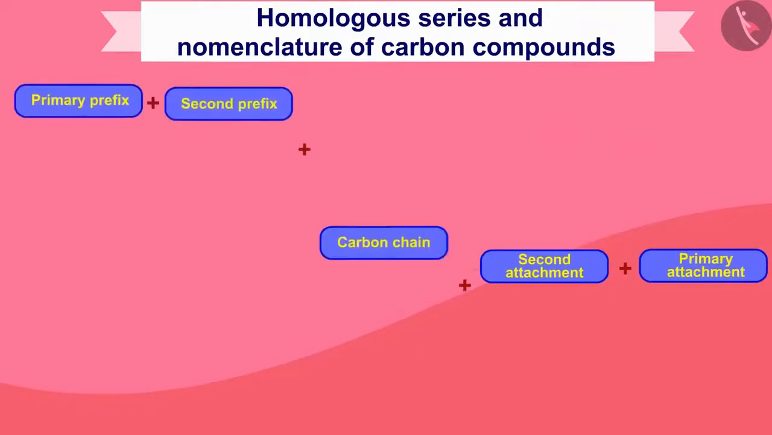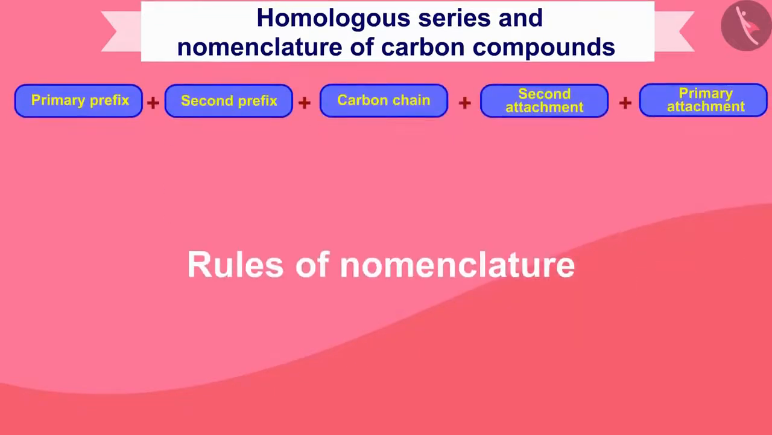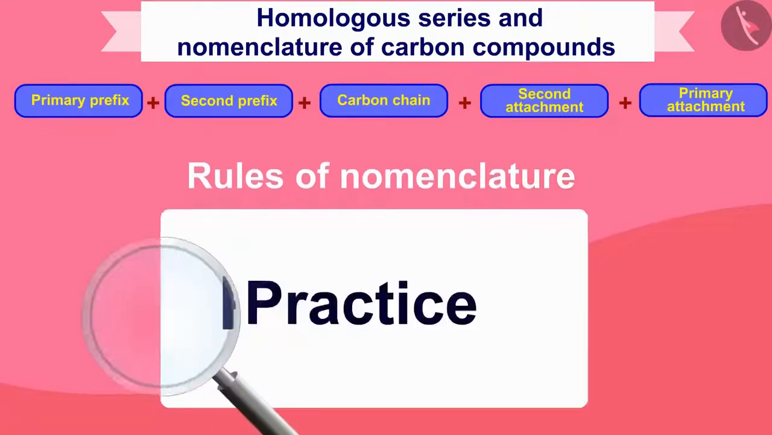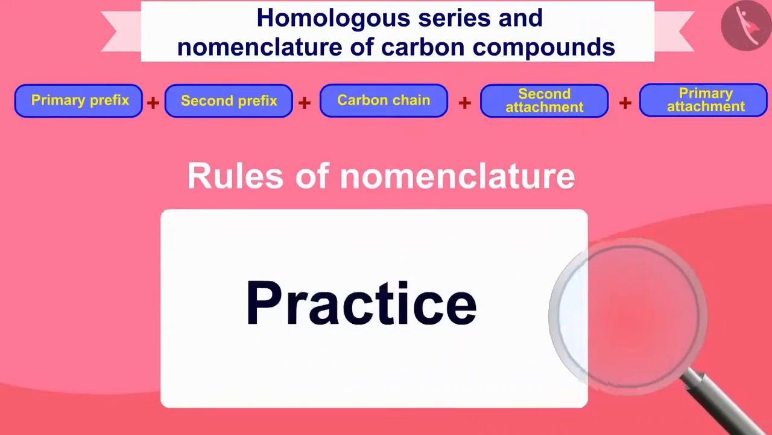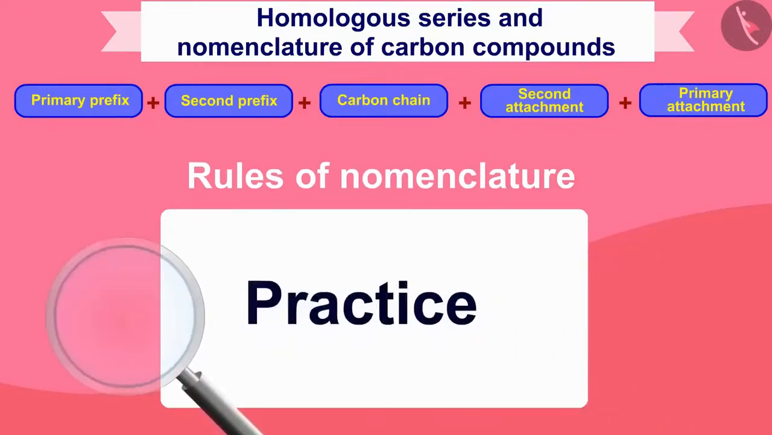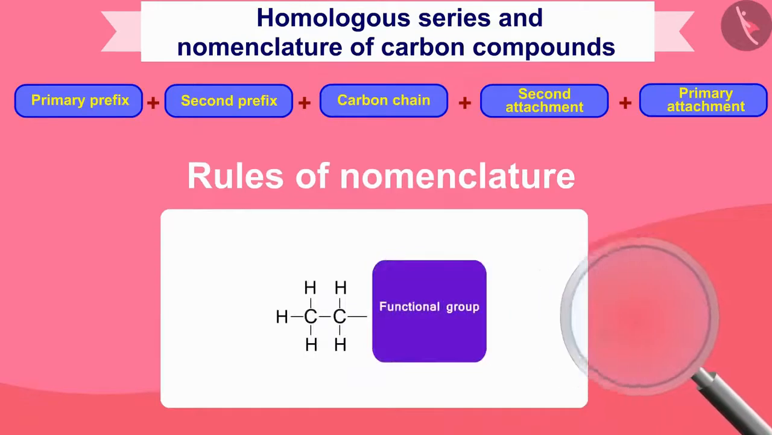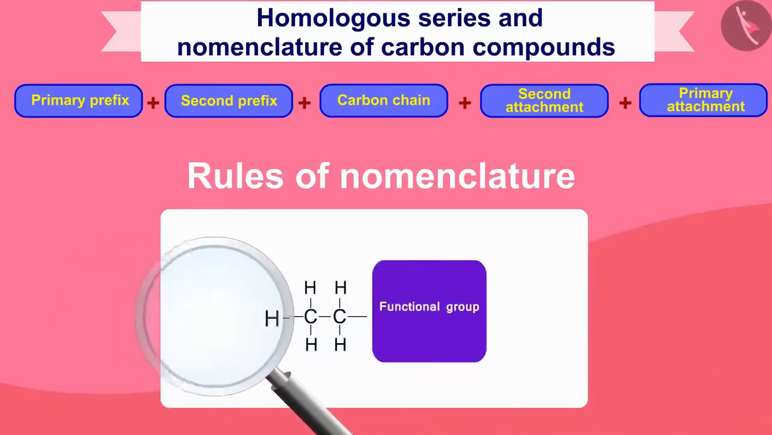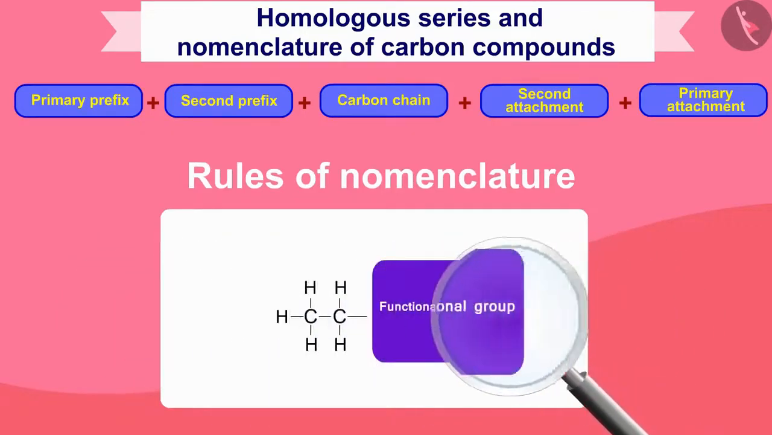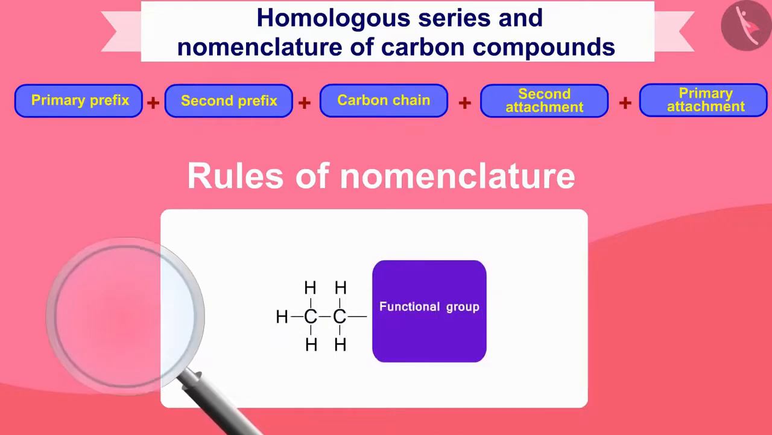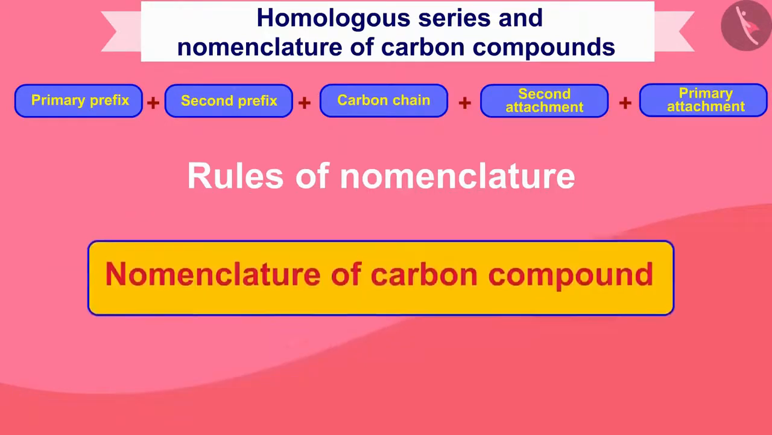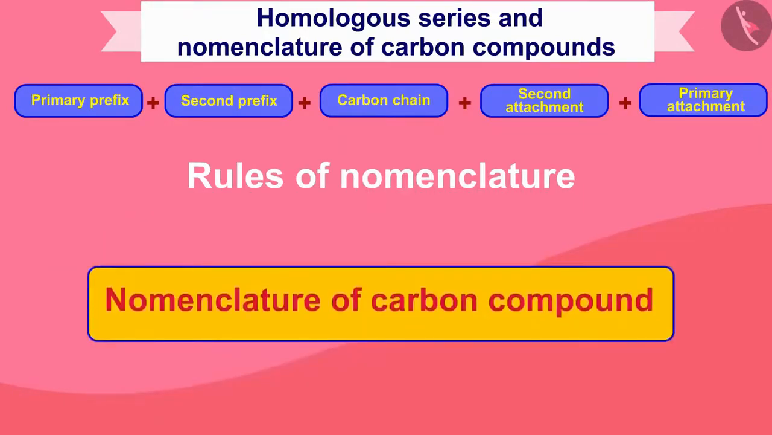Now, we will discuss the rules of this nomenclature. But it can be a bit difficult for you to understand at once because, like mathematics, you will need to practice it. By discussing it through examples, it will start to become easy to understand and you will be able to name any compound. Let's learn about the nomenclature.